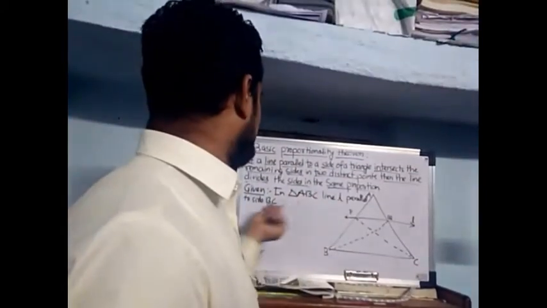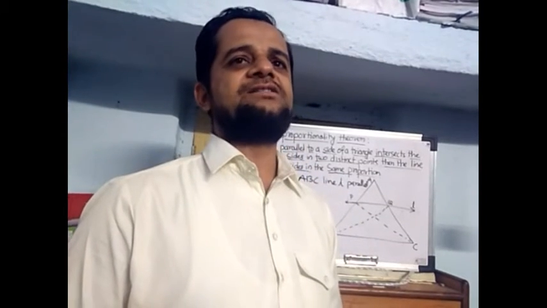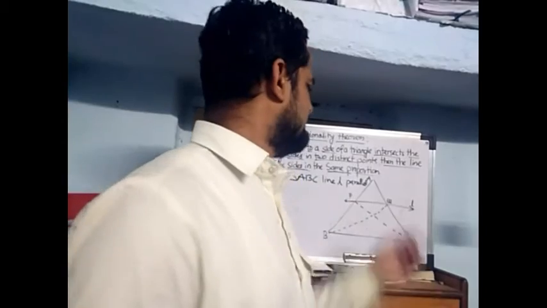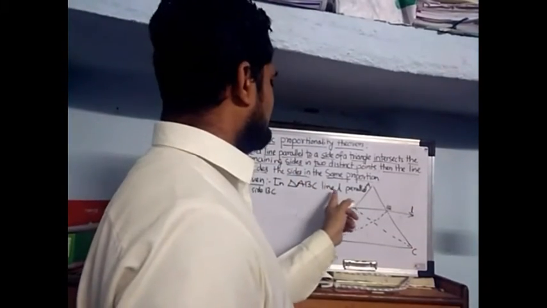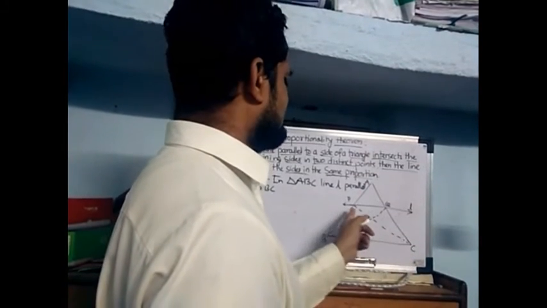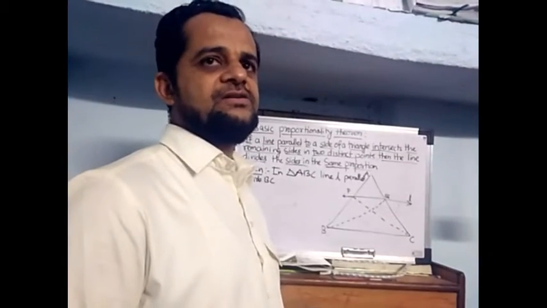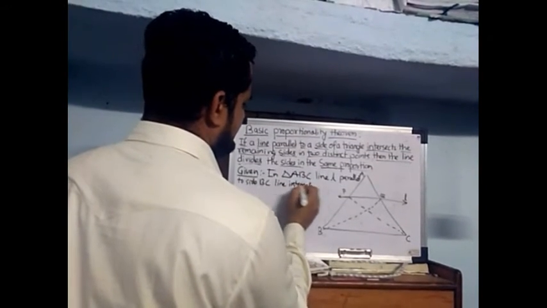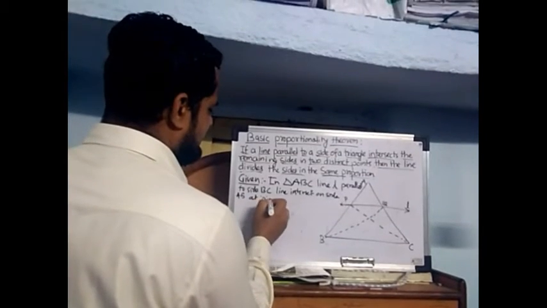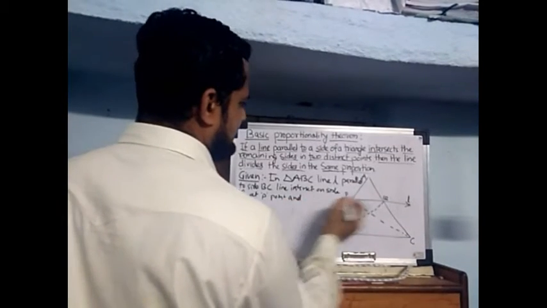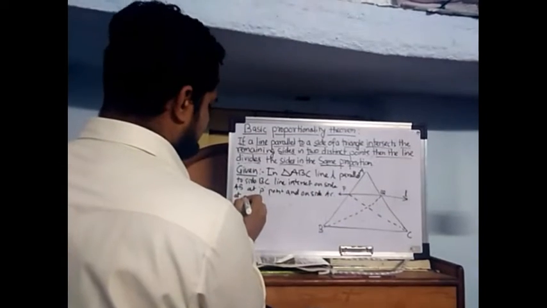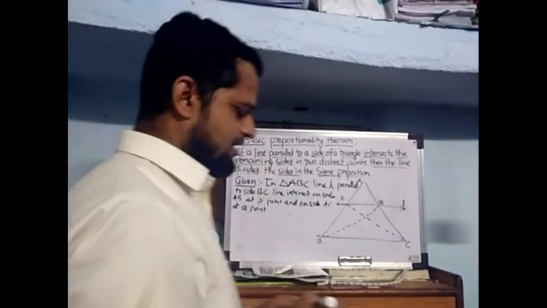In triangle ABC, line L is parallel to side BC, and line L intersects side AB at point P and side AC at point Q. This will be given here.